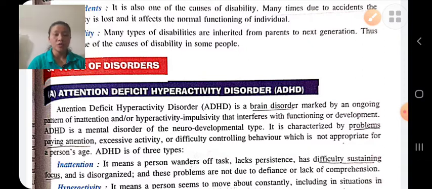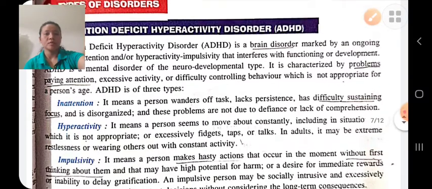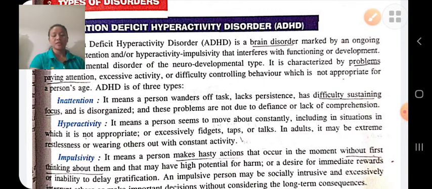It is generally related to the neurodevelopmental type. Attention deficit hyperactivity disorder is of three types: inattention, hyperactivity, and impulsivity. Inattention means the person is not able to focus on something for a long period of time. He faces difficulty in sustaining focus and is disorganized.